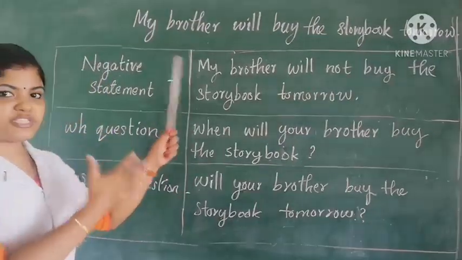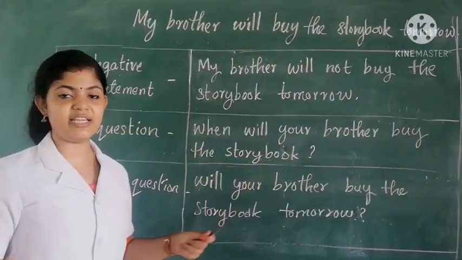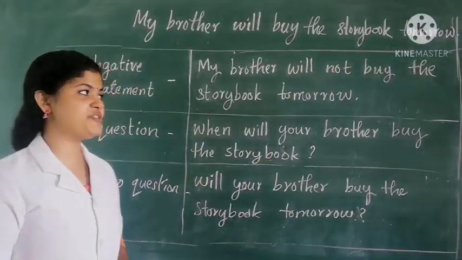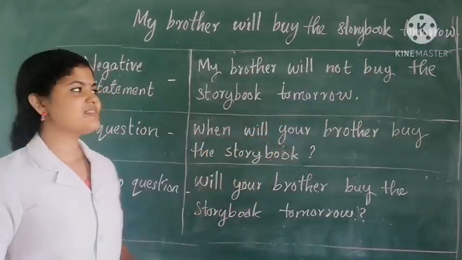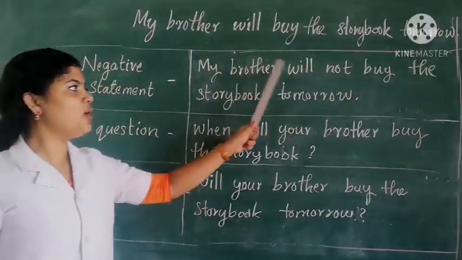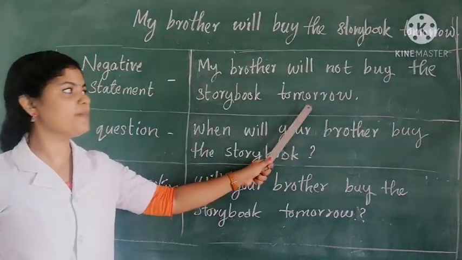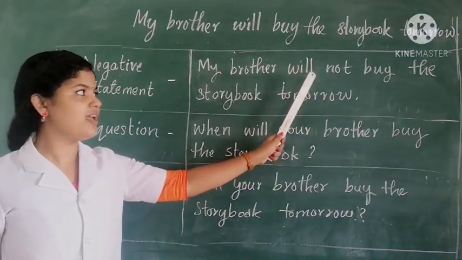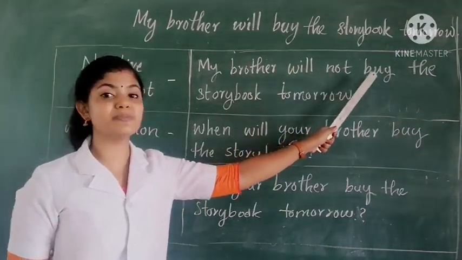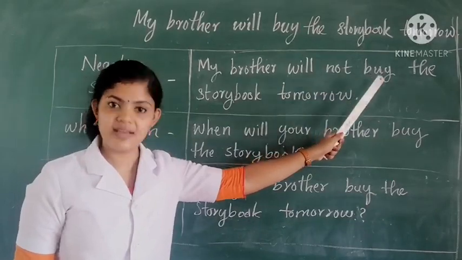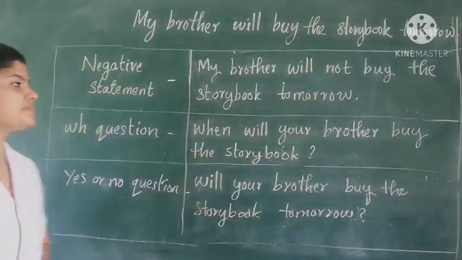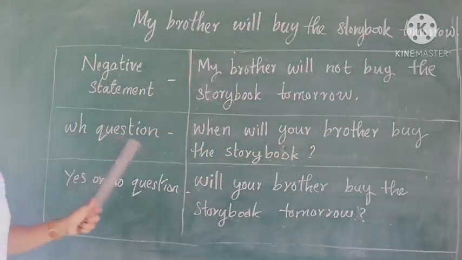Okay, so we have to change this positive statement into negative. For that what we have to do? We have to add not. So the sentence will be, my brother will not buy the storybook tomorrow. Here also we use will plus not plus the base form of the verb, that is buy.